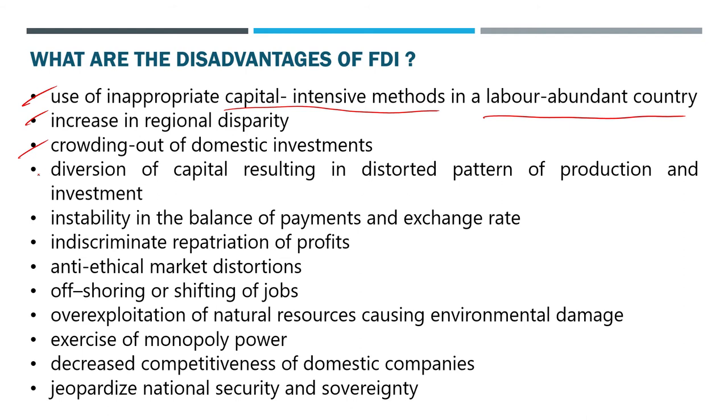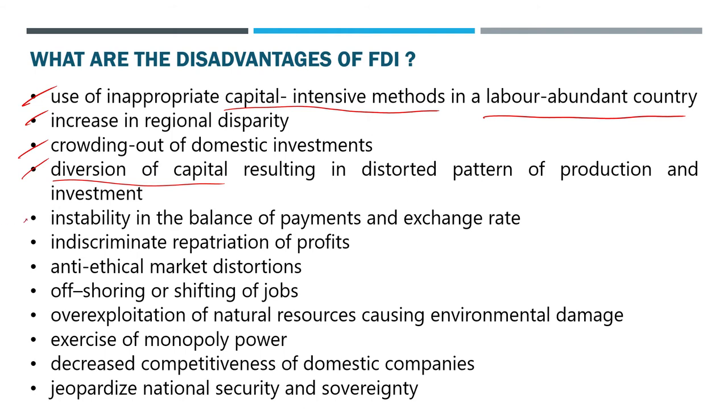This disadvantage is more applicable to USA type of countries where investment is going out also more. Of course, investment comes into USA also, and goes out of USA also. But when it goes out of USA, to that extent, domestic investments in USA are crowded out. They are not going to be there. So that is a problem. Then diversion of capital, resulting in a distorted pattern of production and investment. Diversion of capital is one of the other disadvantages of FDI that might create a distorted pattern of production and investment, may not be a uniform planned process. Like this, so many are there.